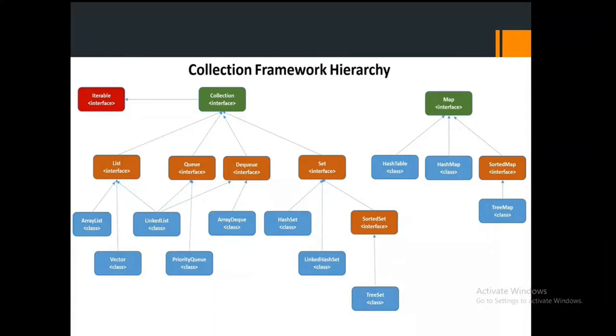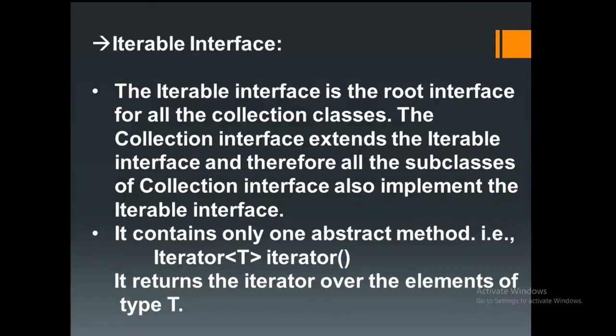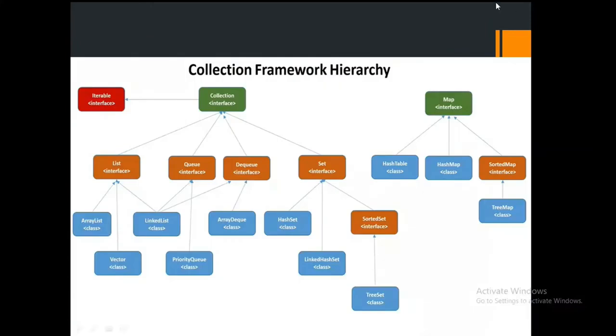Now you see that this is a complete hierarchical figure which represents the whole collection framework. Now the first step itself I'm going to explain. The first one is the iterable interface. What is this iterable interface? Next, I'm going to explain the collection interface. Next, the list interface. Then, in the list interface, we have different classes, like ArrayList.